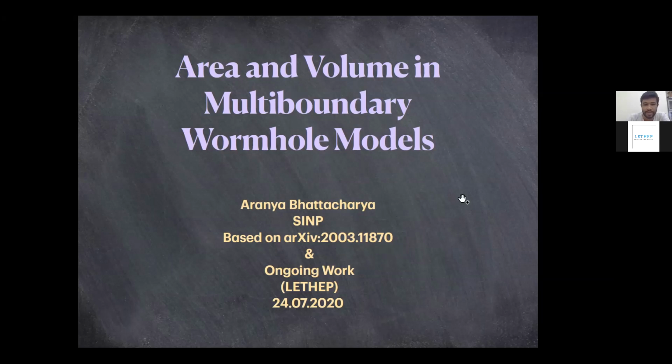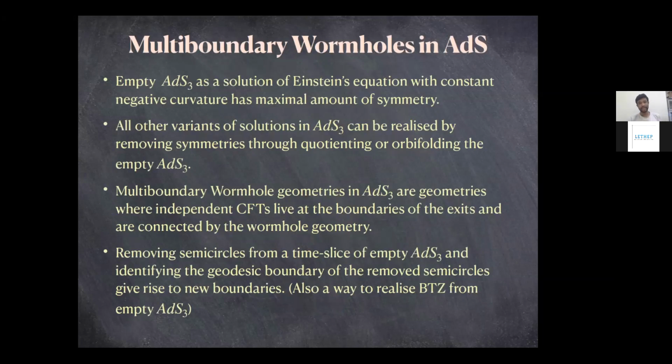So to begin with, I'll talk about what multi-boundary wormholes are. I'll be more specific about three dimensions.